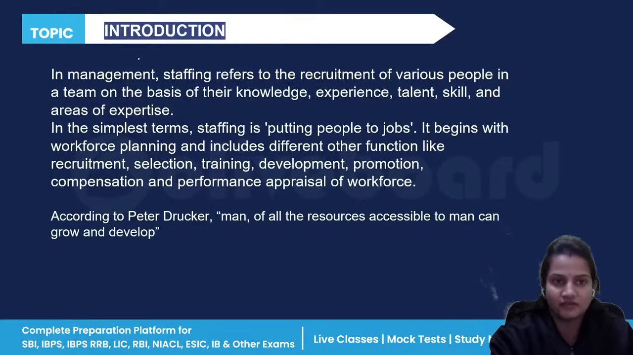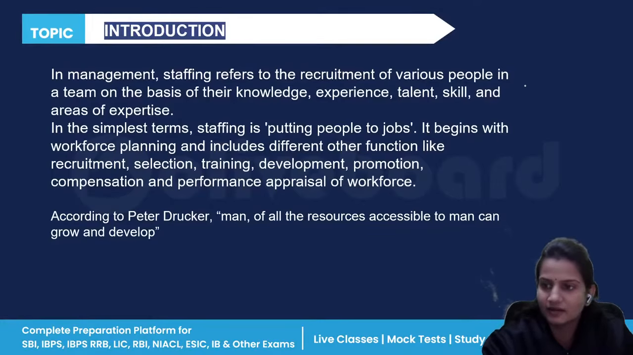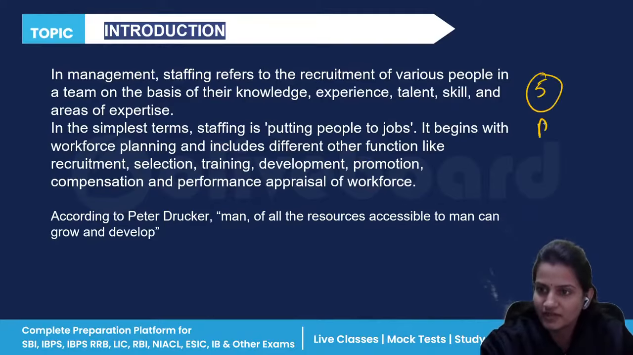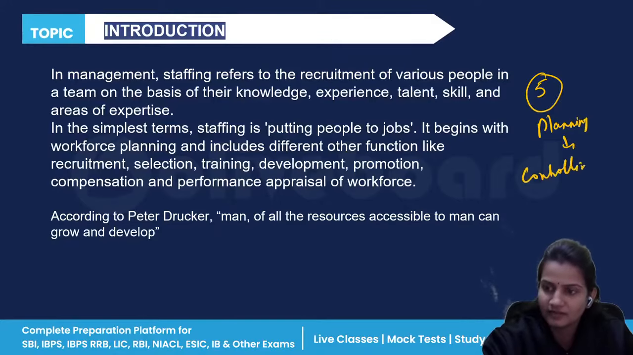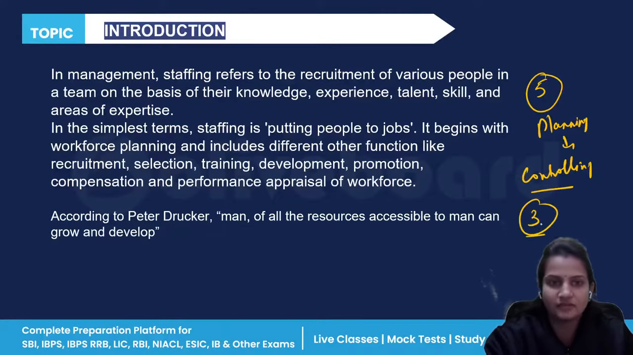What is staffing? We have seen that in management there are 5 functions of management, starting from planning and ending with controlling. That is planning, organizing, staffing, directing, and controlling. So staffing is the third function of management. Staffing simply means putting the right people in the right place, on the right job.